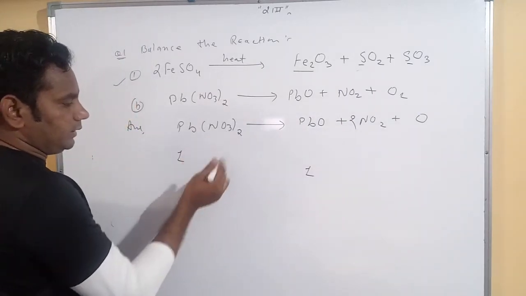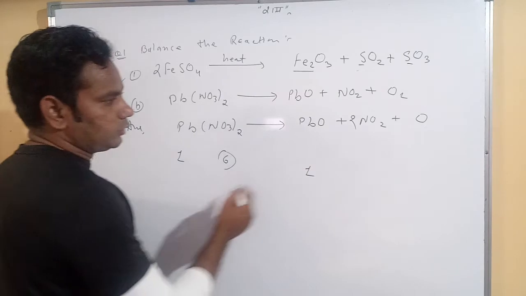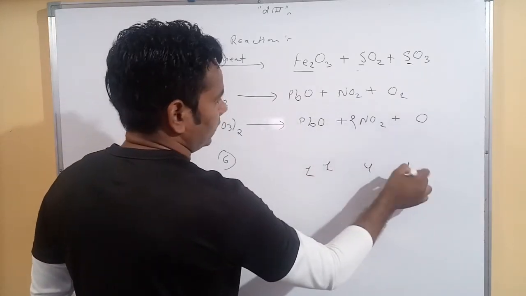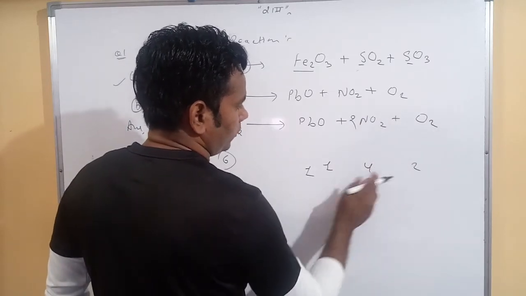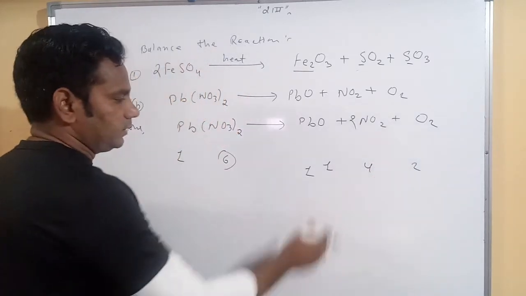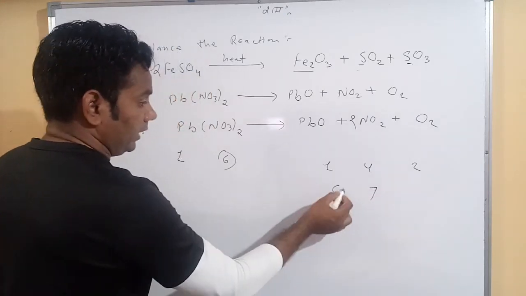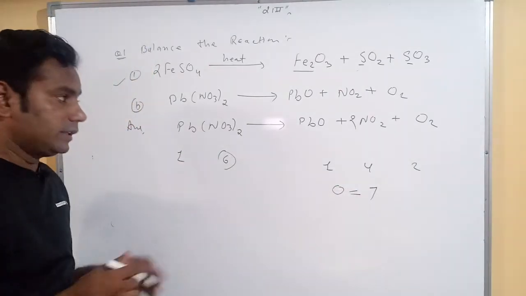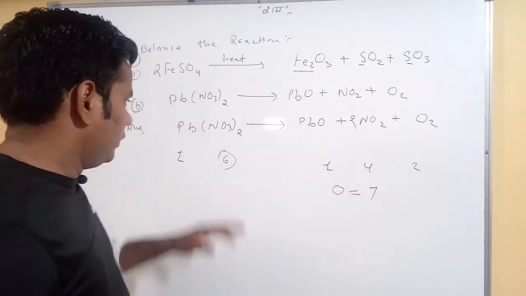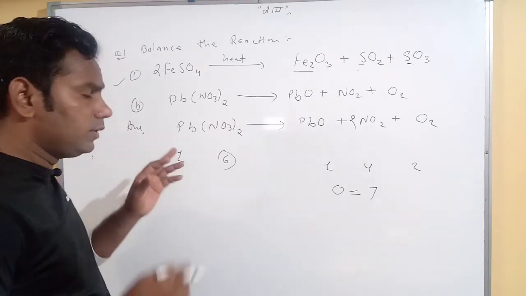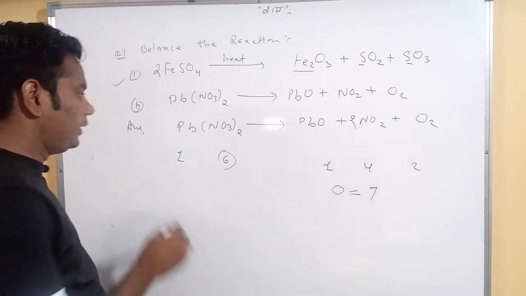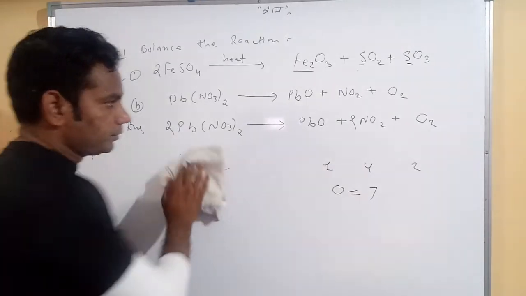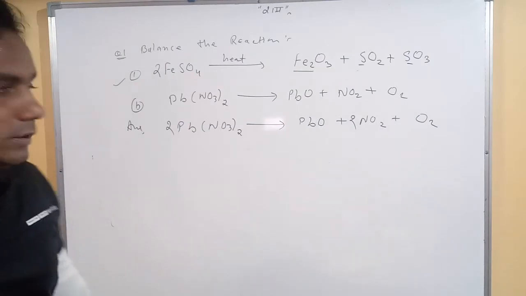Then oxygen, 3 twos are 6. Clear? Oxygen is present in 6 quantity. Then here 1. Here 2 twos are 4 and here also 1. Okay, sorry, 2. So 4, 2, 6, or 1, 7. It's a very large problem because oxygen is present in 7 quantity but here only 6 quantity. What do we do? We do not change the subscript here because we change only molecules. So we use here 2. Okay, now the full reaction is changed. Now we balance it.